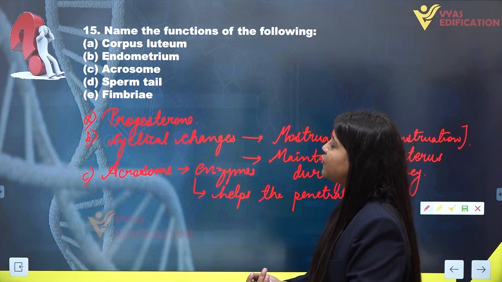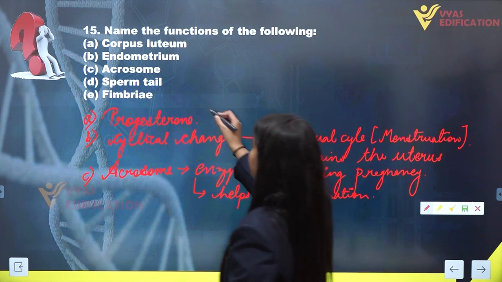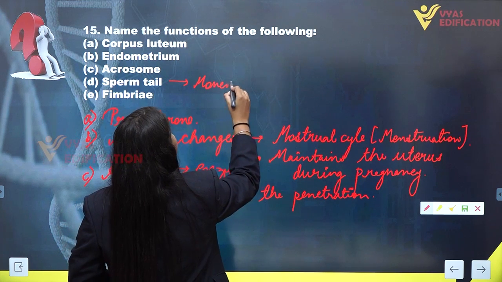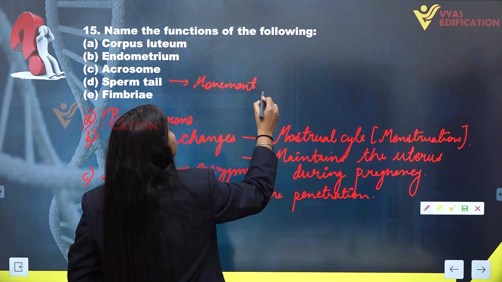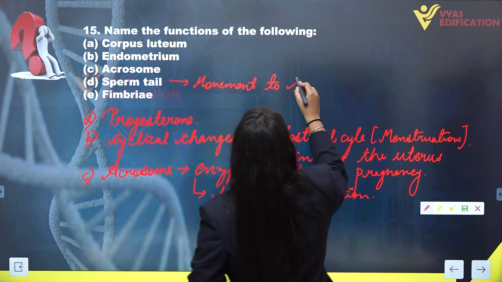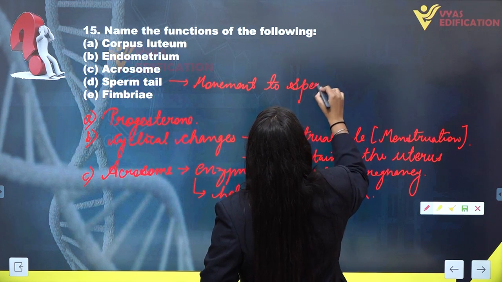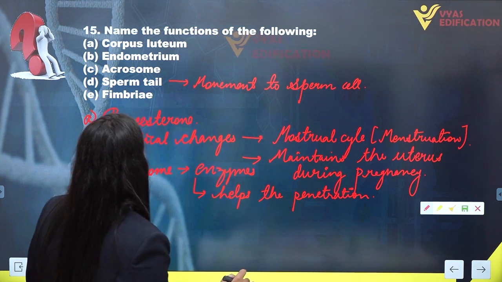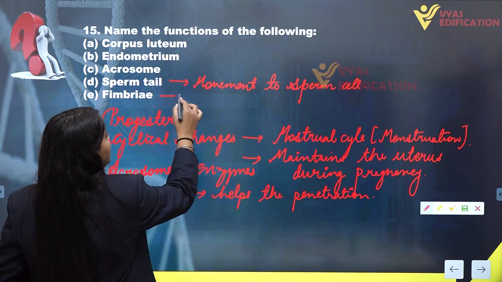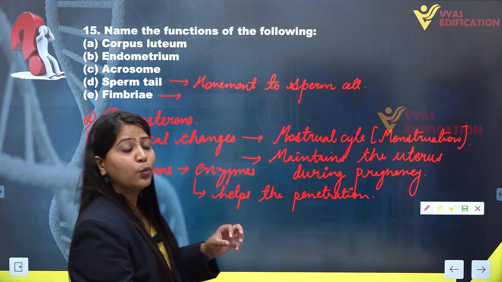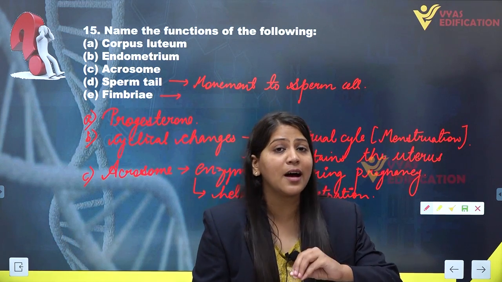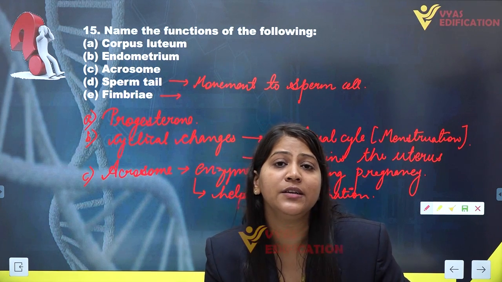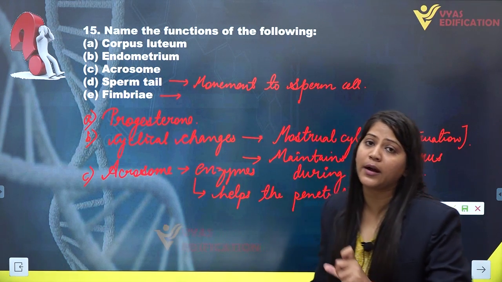Now next we have a sperm tail. Sperm tail facilitates the movement or motility of the sperm cell. So this is the function of sperm tail. Next we have fimbriae. You all remember what fimbriae are? Fimbriae are the last part, or finger-like projections, of the fallopian tube in the female reproductive system.